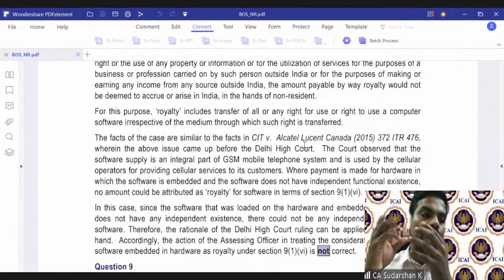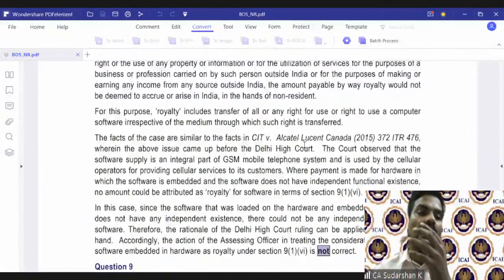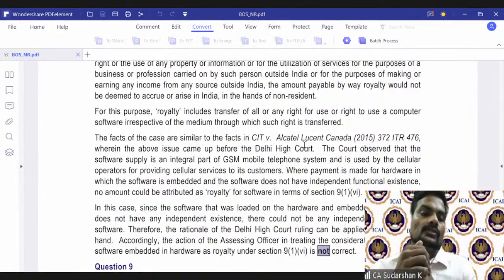What the Indian taxpayer wanted is mainly the hardware, and software is embedded with it. So the Delhi High Court held that this cannot be a royalty, because the idea was only to buy the hardware, and software is an integral part of it. The idea is not to get the software.